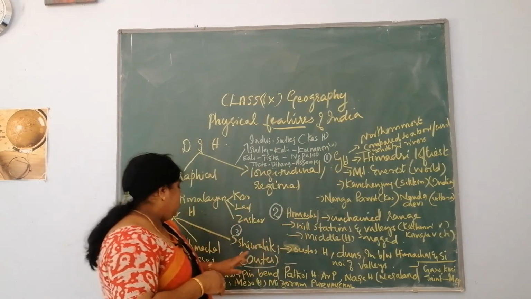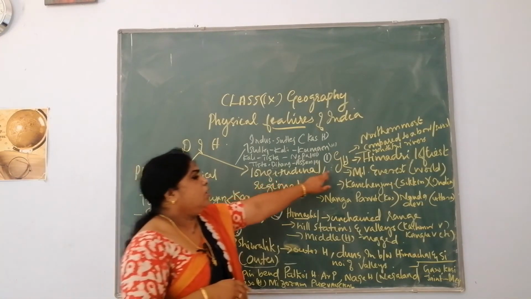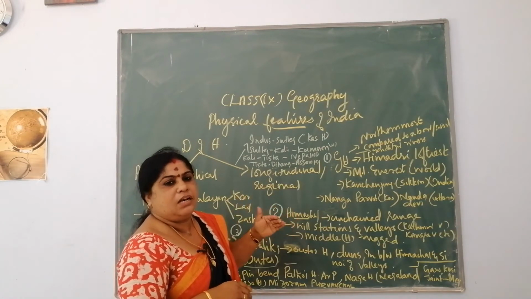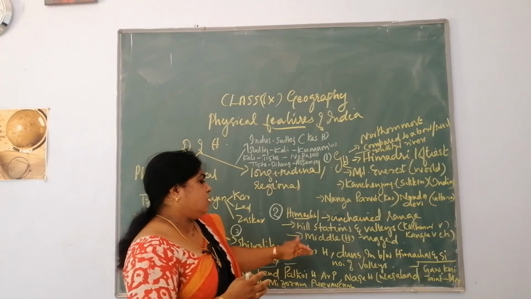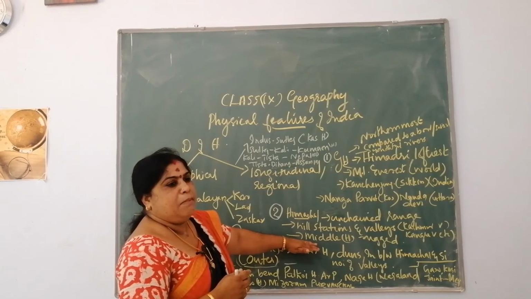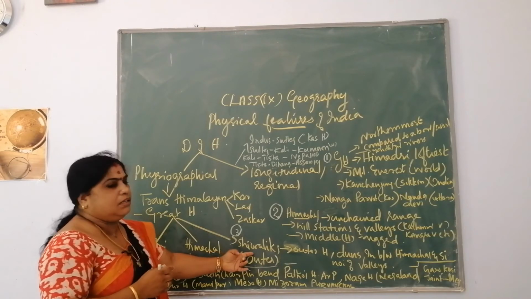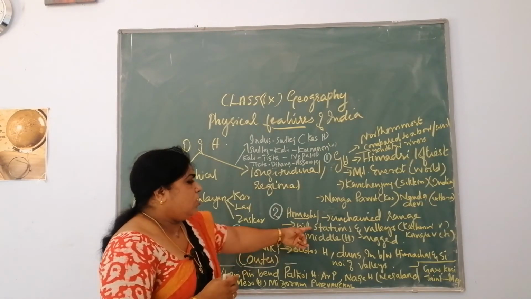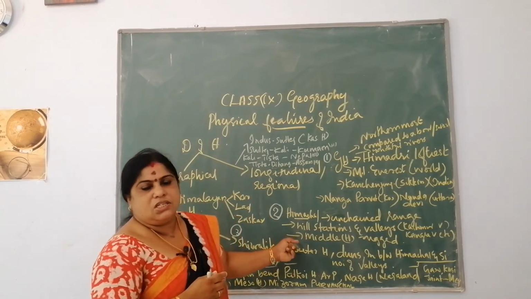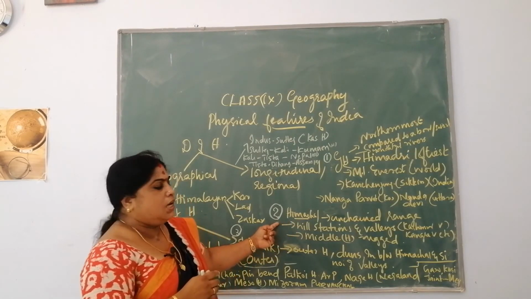Now moving on to the next one, Himachal or the Lesser Himalayas. Compared to the Greater Himalayas, they are unchained ranges which are very much rugged. Rugged means it is full of rocky surfaces. You also call it the Middle Himalayas because it lies between the Himadri and the Shivaliks. It is a range of unchained mountains. A number of hill stations and valleys are also found in these Himachal areas.